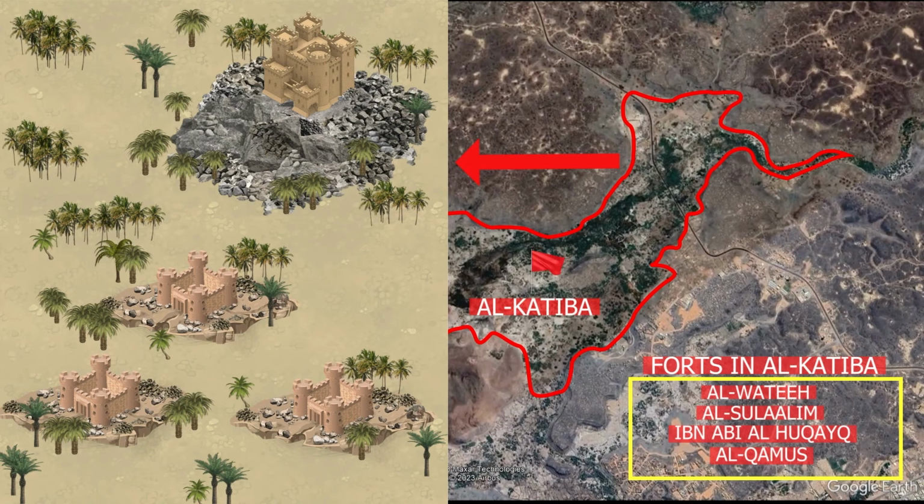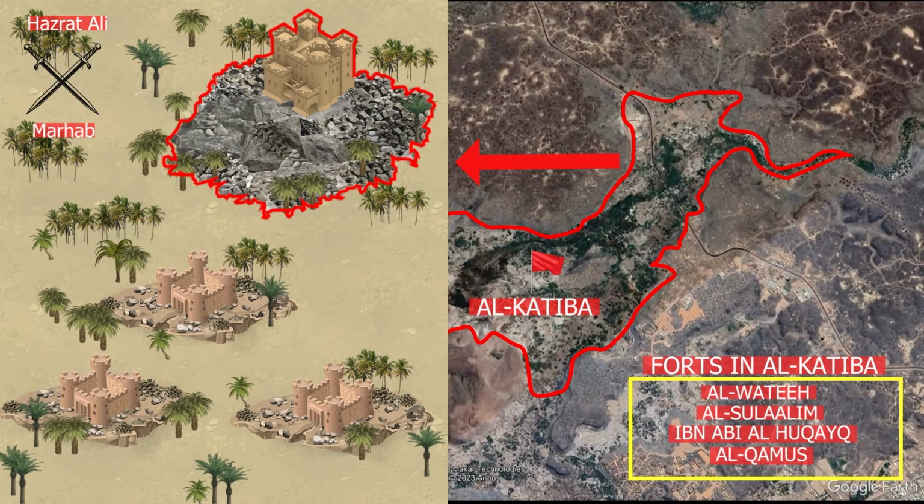After this, there remained the last and heavily guarded fort called Al-Qamus Fort, the siege of which lasted between 13 and 19 days. Several attempts by Muslims to capture this fort failed. One night Prophet Muhammad, peace be upon him, proclaimed, "By God, tomorrow I shall give the flag to a man who loves God and his messenger, whom God and his messenger love. Allah will bestow victory upon him." Prophet Muhammad, peace be upon him, gave the flag to Ali ibn Abi Talib.